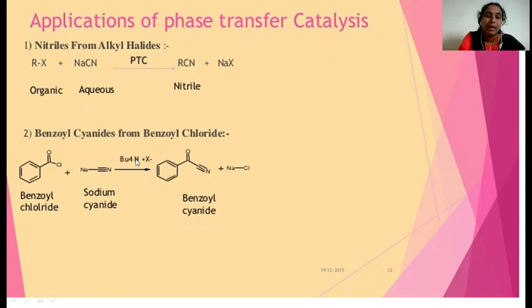This phase transfer catalyst carries the cyanide from the aqueous solvent to the organic solvent, where the chlorine will be exchanged with the cyanide. That means a nucleophilic substitution reaction takes place in the organic solvent. After exchanging, the phase transfer catalyst moves from the organic phase back to the aqueous phase. Like that the products will be formed. This is the role of the phase transfer catalyst.